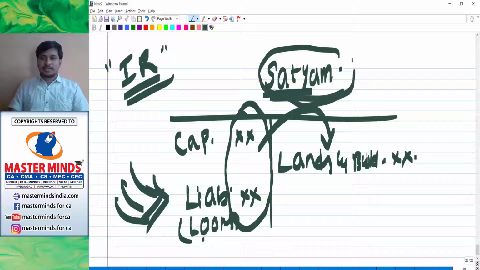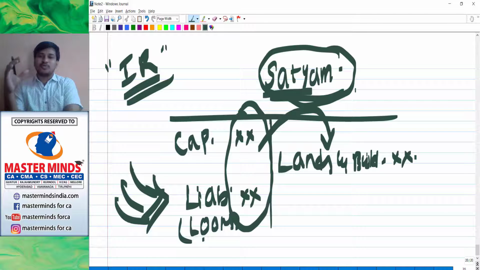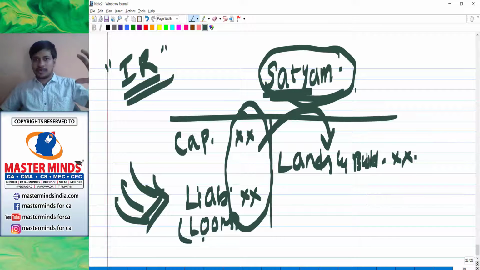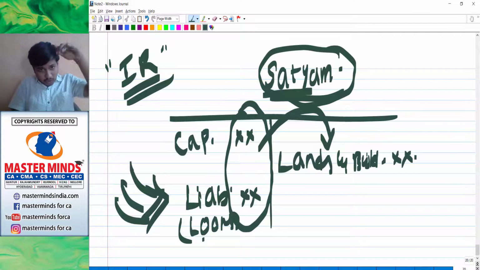What is the aim of Mr. Satyam Ramalingaraju? At that time real estate was in a high-end boom. So if you invest in lands and buildings, within a year it will develop double, or it will fetch double. So what Mr. Ramalingaraju has done, he has his own amount called capital, and he has loans, right? The company has taken some loans, and the total amount is invested in lands and buildings. That is real estate.